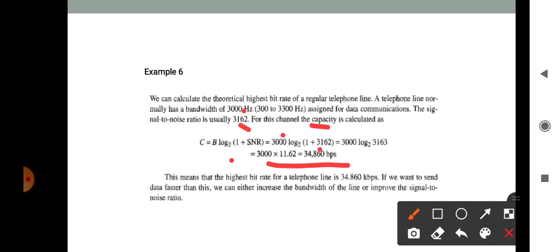This means that the highest bit rate of a telephone line is 34.860 kbps. If you want to send data faster than this, we can either increase the bandwidth of the line or improve the signal to noise ratio.